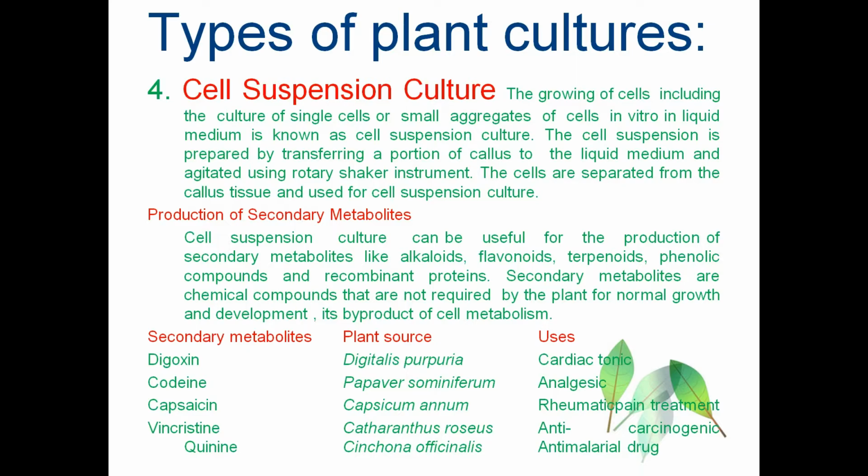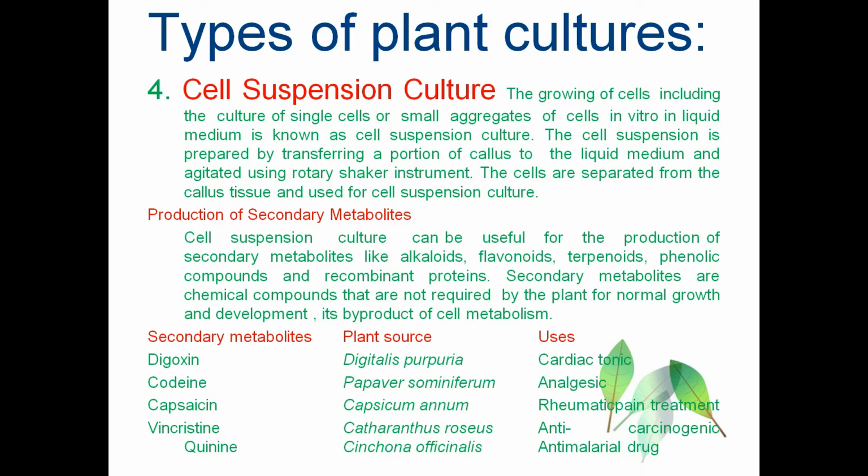The secondary metabolites like alkaloids, flavonoids, terpenoids, phenolic compounds and other recombinant proteins can be obtained from the cell suspension culture. There are certain secondary metabolites listed in your book which are obtained through cell suspension culture. The first one, digoxin, which is obtained from the plant Digitalis purpurea. This digoxin is used as a cardiac tonic to treat heart diseases.